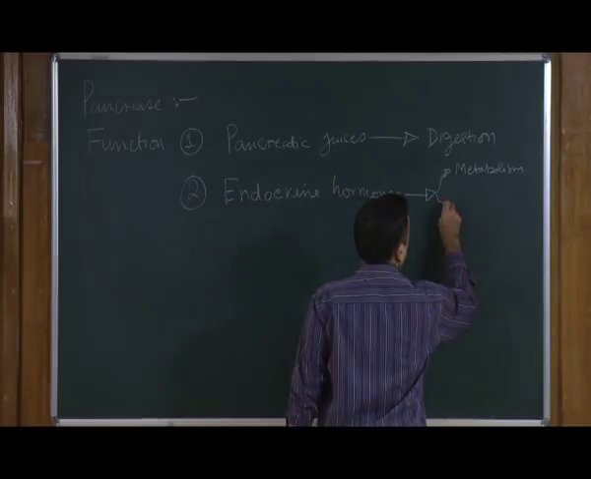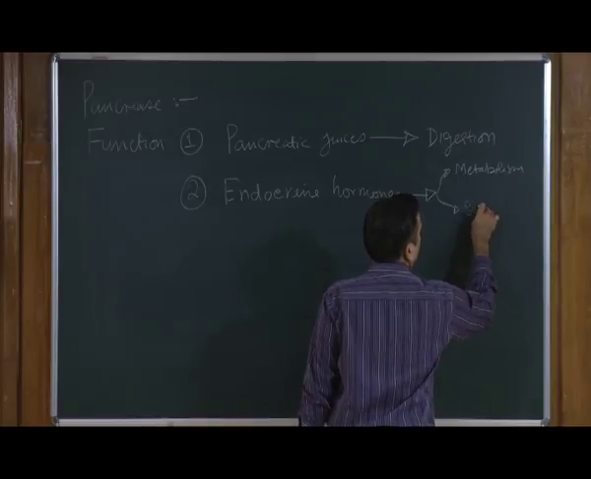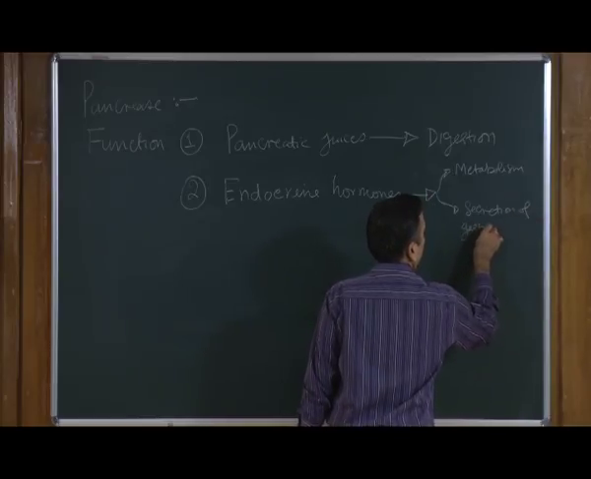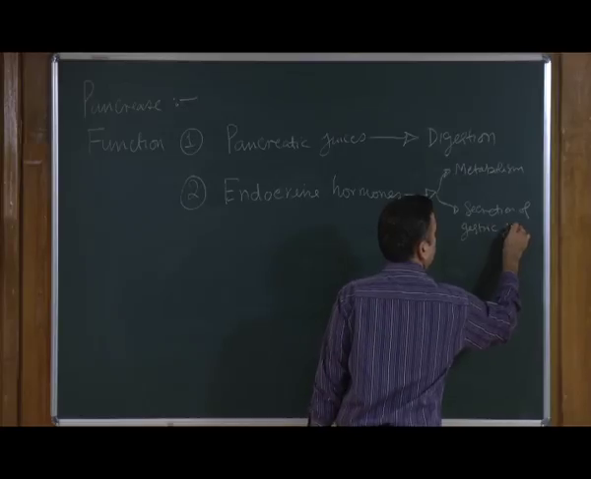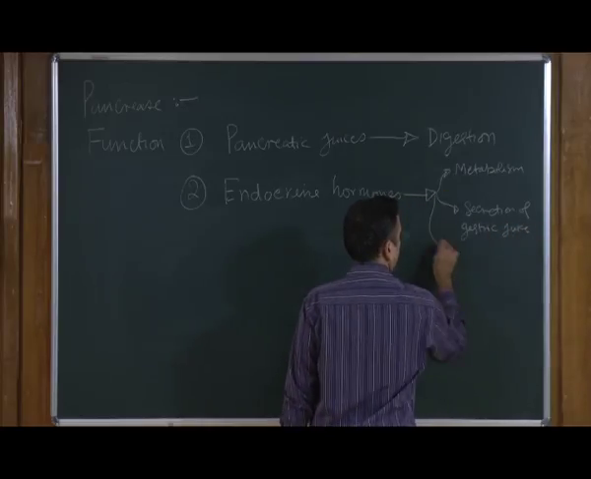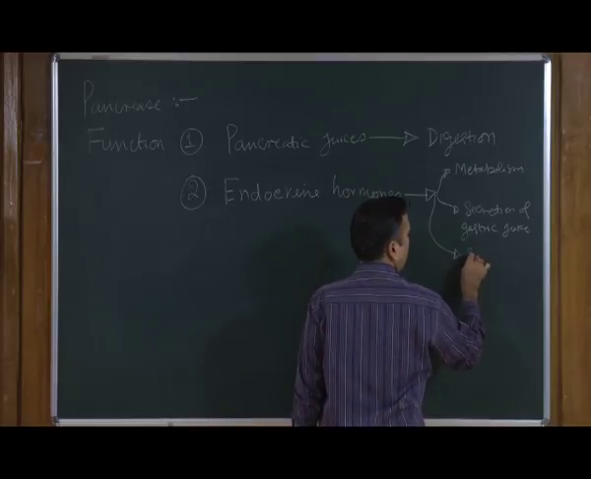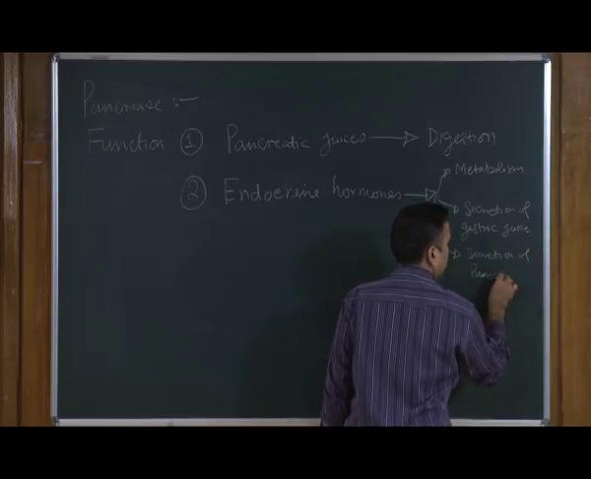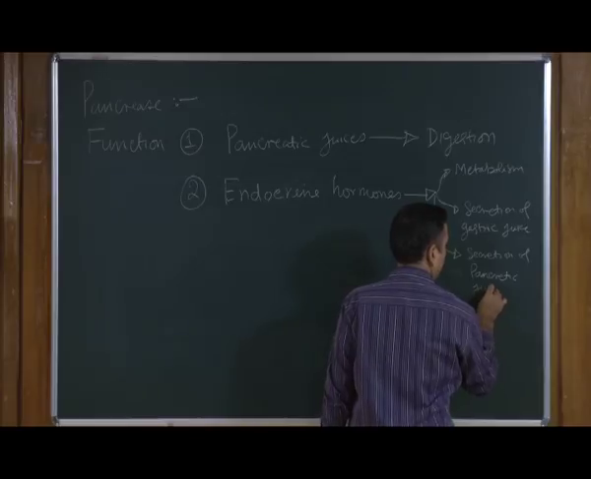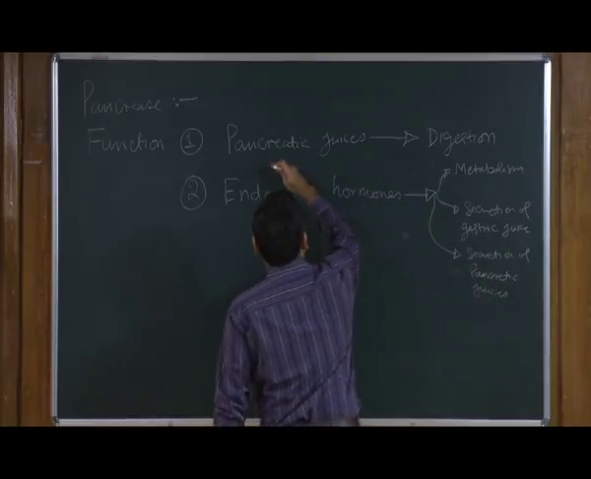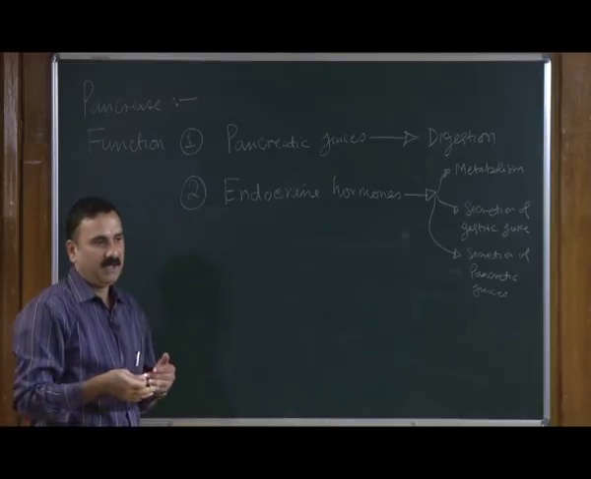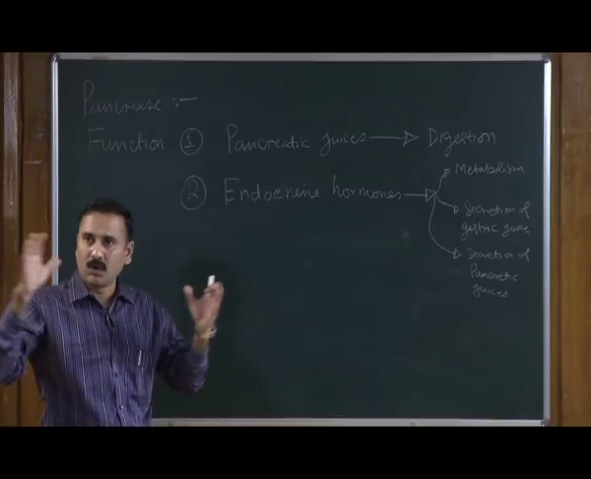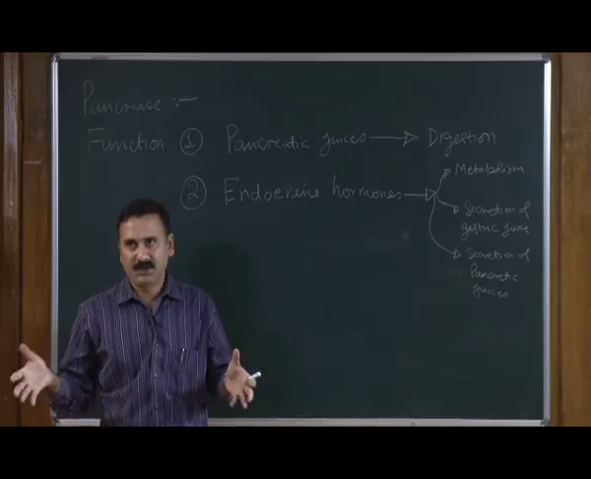On the other hand, it also controls the secretion of gastric juices, and third, it also controls the secretion of pancreatic juices. Pancreatic juices contain different types of proenzymes as well as active enzymes to support the digestion, whereas the endocrine part is required to control the metabolism as well as to control the digestion part.